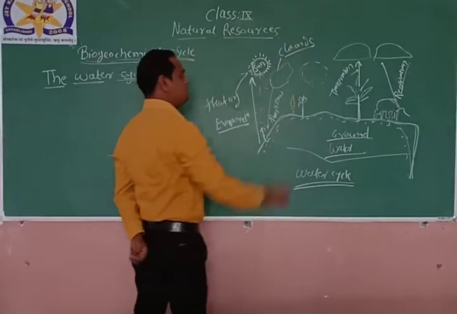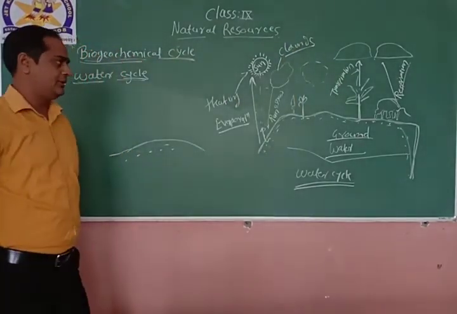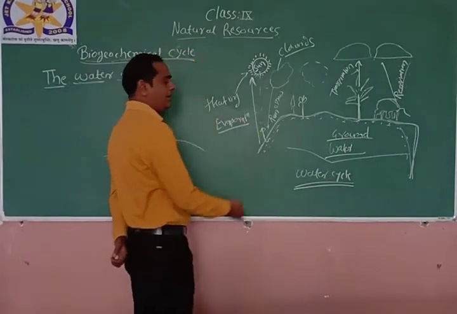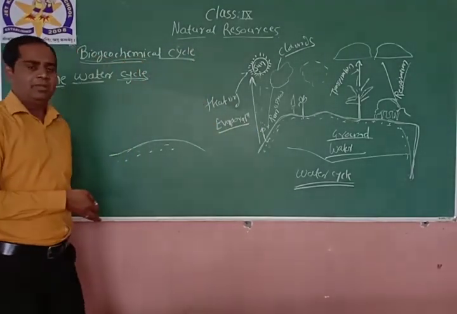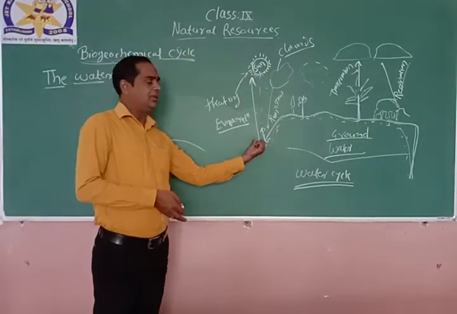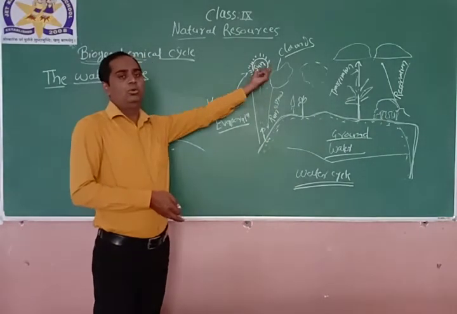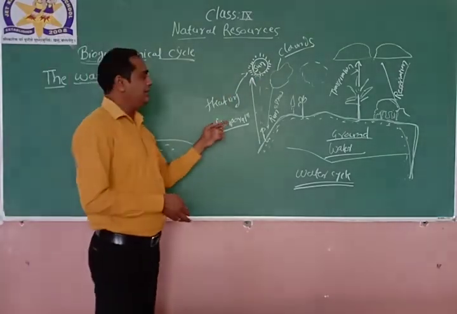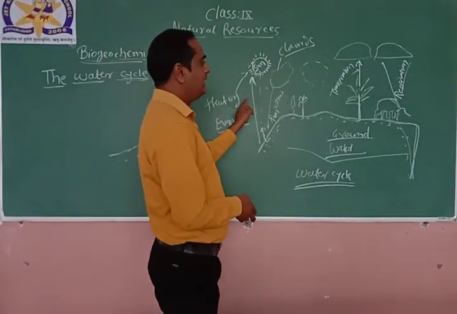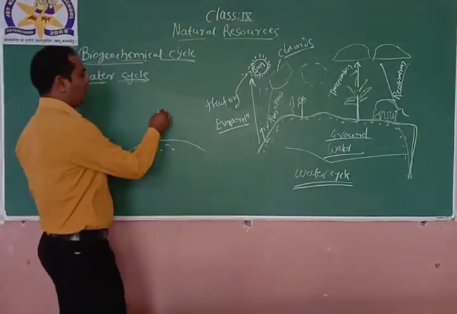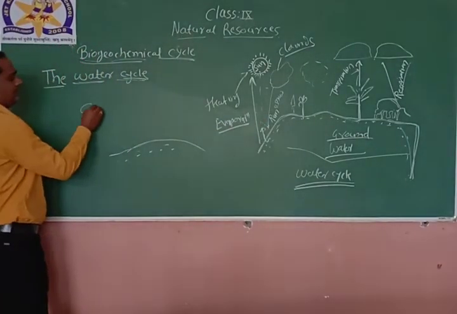So as I said, this water gets evaporated from the water bodies, and here we are considering the water coming from the ground. As it is evaporating and going into the environment, at a certain level, this water will cool down in the form of condensation, right?